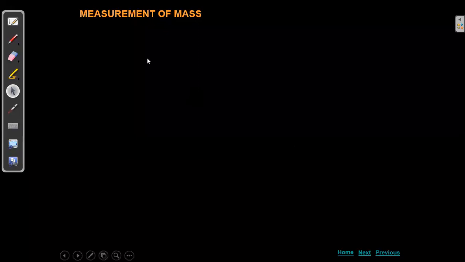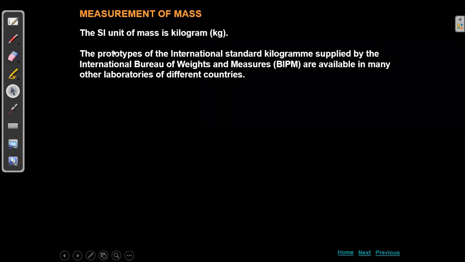Next, we are going to see about measurement of mass. So the SI unit of mass is, we know it, kilogram. The SI unit of length is meter. Now everything will come in terms of this, right? Now see, this is not required. It will be heavy for you.